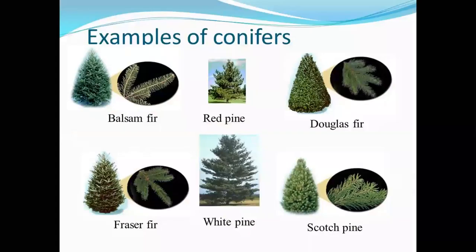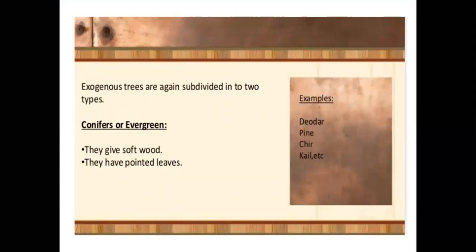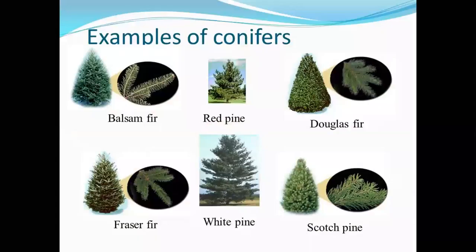Here, examples of conifers are given. Conifers are a type of exogenous tree. Examples shown are balsam fir, red pine, Douglas fir, Scotch pine, white pine and Fraser fir.